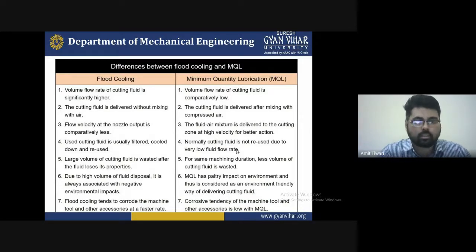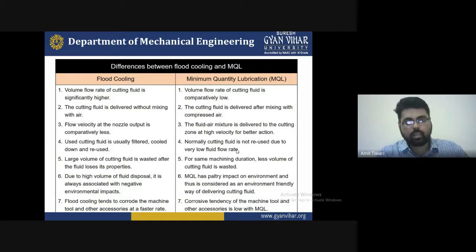Next, a larger volume of cutting fluid is wasted in flood cooling after the fluid loses its properties over the machining duration. A smaller volume of cutting fluid is wasted in MQL. Due to the high volume of fluid disposal, flood cooling is always associated with a negative environmental impact.